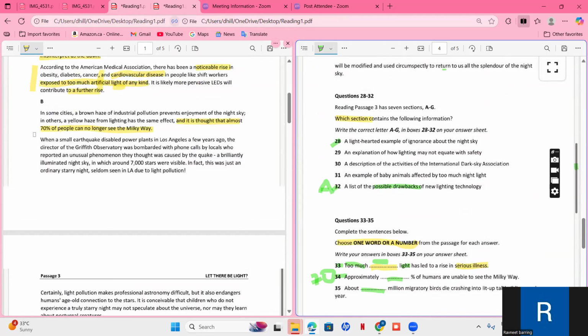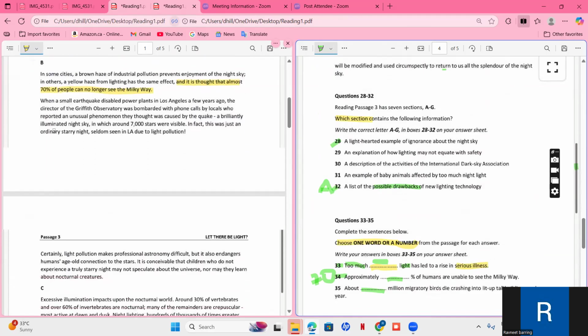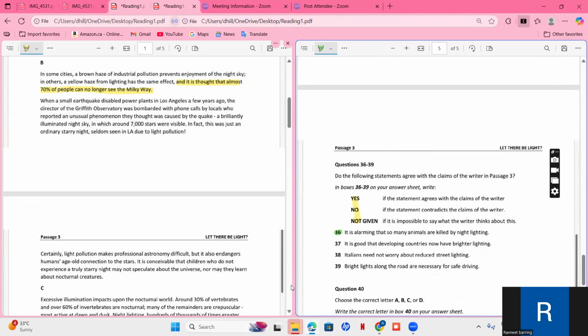Certainly light pollution makes professional astronomy difficult, but it also endangers humans' age-old connection to the stars. It is conceivable that children who do not experience a truly starry night may not speculate about the universe, nor may they learn about nocturnal creatures. All right, but we are not able to find anything related to this animal killing.